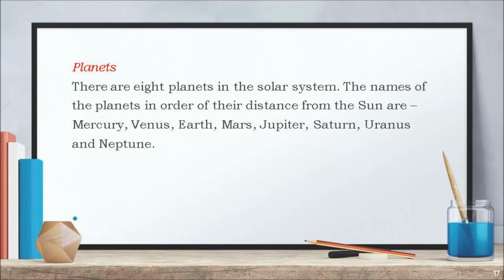Planets. There are 8 planets in the solar system. The names of the planets in the order of their distance from the Sun are Mercury, Venus, Earth, Mars, Jupiter, Saturn, Uranus and Neptune.